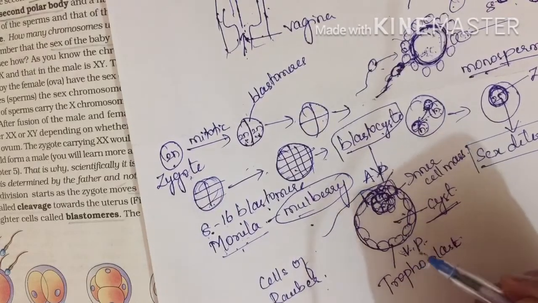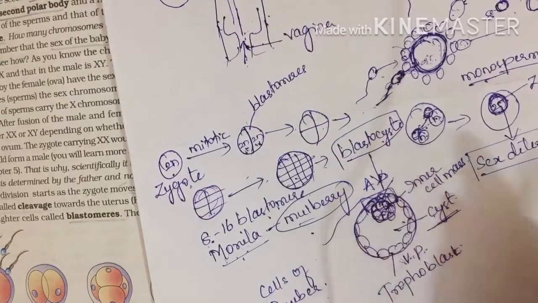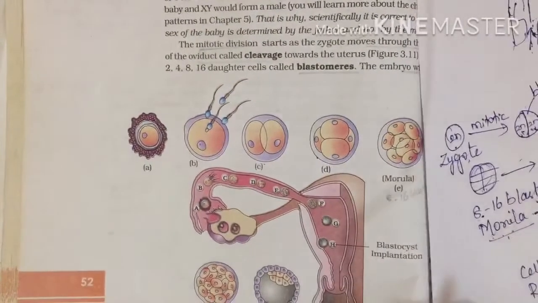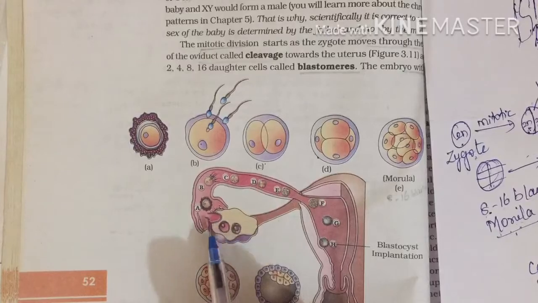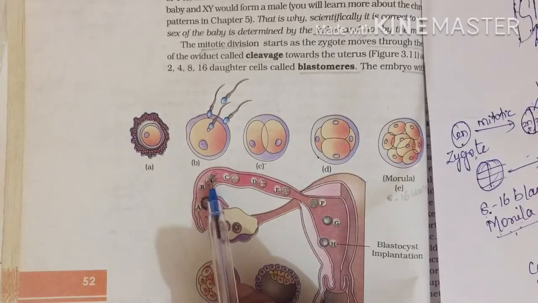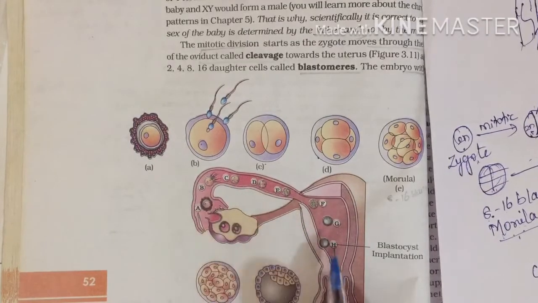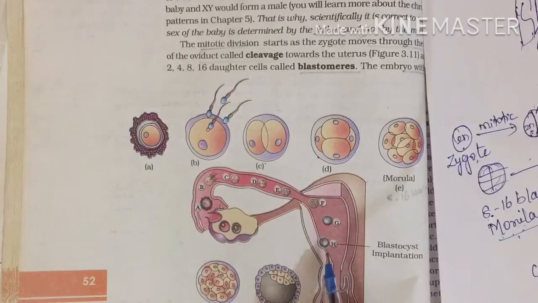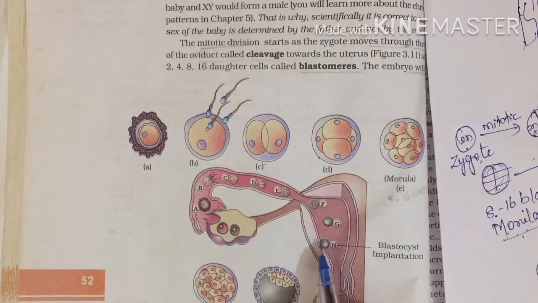Right, we shall proceed further. Now when it has reached the blastocyst stage, you can find in your diagram something like this. This is the female reproductive system. Ovary has released ova. Fertilization took place in the ampullary-isthmic region, and mitotic division continues, and you can find it has reached here. This is a blastocyst, which means this blastocyst is getting attached.